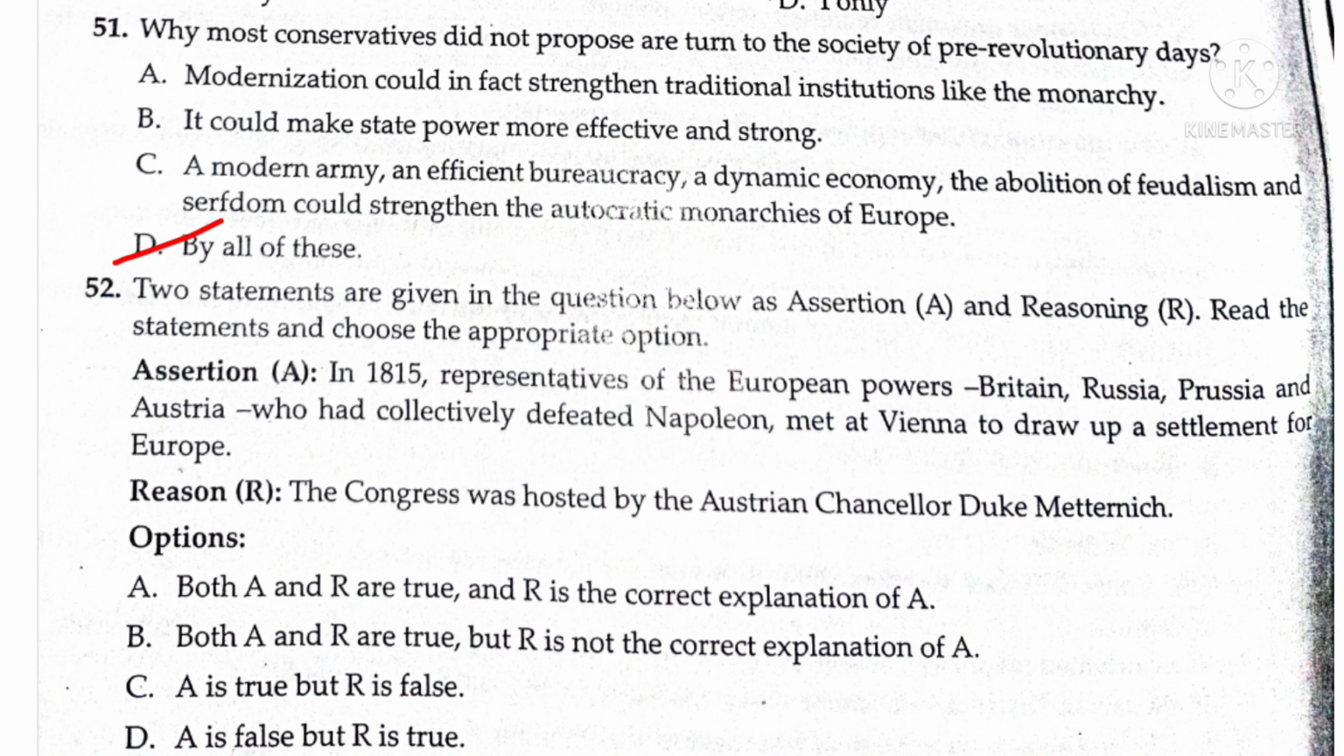Question 52. Two statements are given in the question below as assertion A and reasoning R. Read the statements and choose the appropriate option. Assertion: In 1815, representatives of the European powers, Britain, Russia, Prussia and Austria, who had collectively defeated Napoleon, met at Vienna to draw up a settlement for Europe. Reason: The Congress was hosted by the Austrian Chancellor Duke Metternich. So the answer is B. Both A and R are true, but R is not the correct explanation of A.